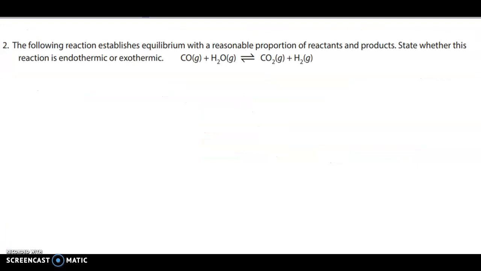Okay, so let's look at number 2. It's all the same thing. We want to know, the following reaction establishes an equilibrium with a reasonable proportion. State whether this is endothermic or exothermic. This is a little bit different. Instead of them saying which of the scenarios there are, it's actually telling us that this is in equilibrium. So that means that one has to favor the forward and one is going to have to favor the reverse. They're asking us if this reaction is endothermic or exothermic. So essentially, by determining what's going on with our entropy, we should be able to determine what is happening for the opposite, for the enthalpy, right?